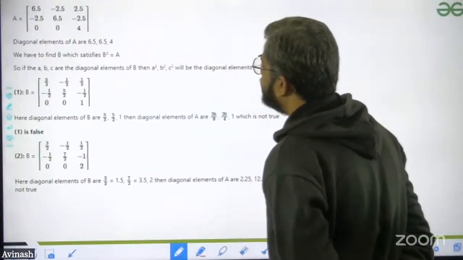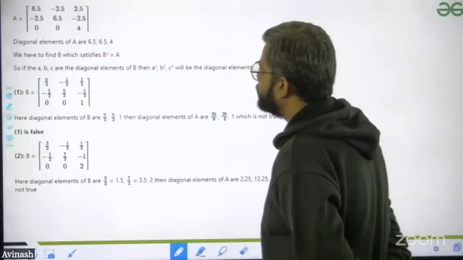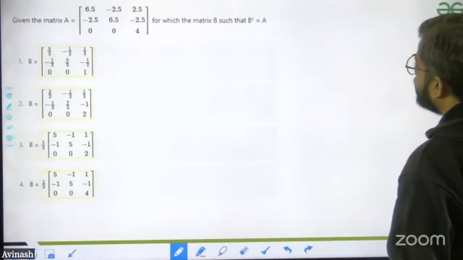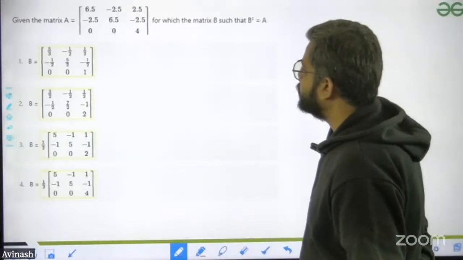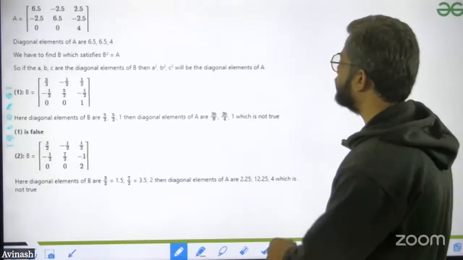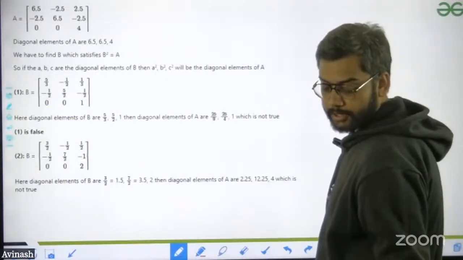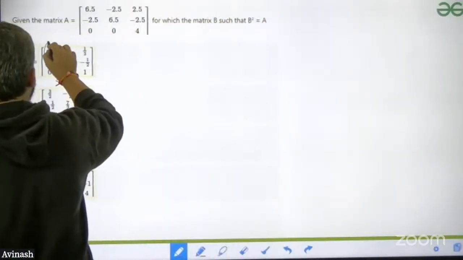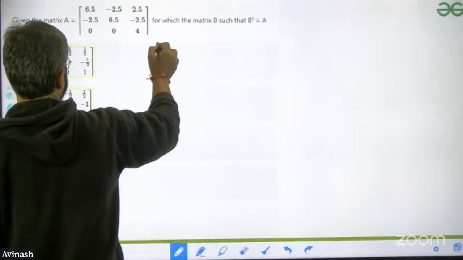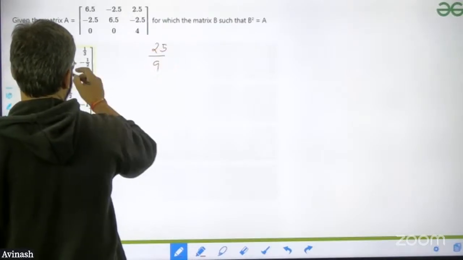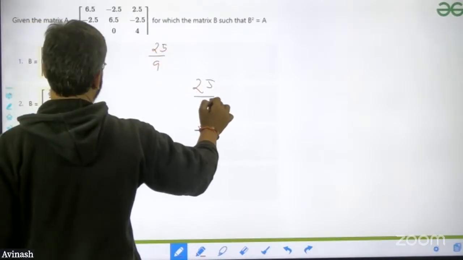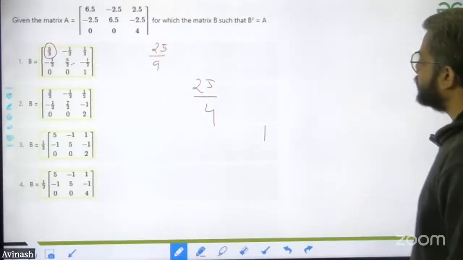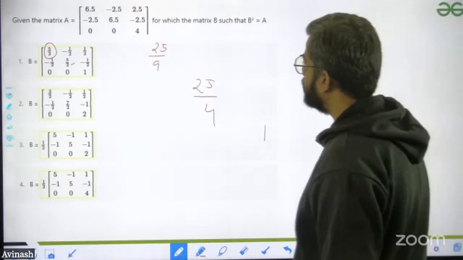Second approach: the diagonal elements of A are 6.5, 6.5 and 4. Check the first diagonal element. If I square that part, it will be exactly equal to 25/9, then 25/4, and then 1. From here, check whether the option is matching or not.